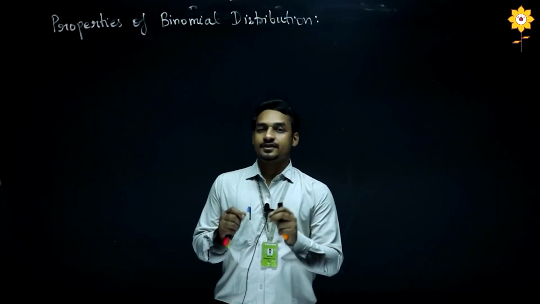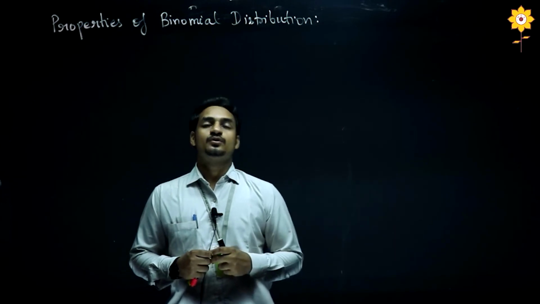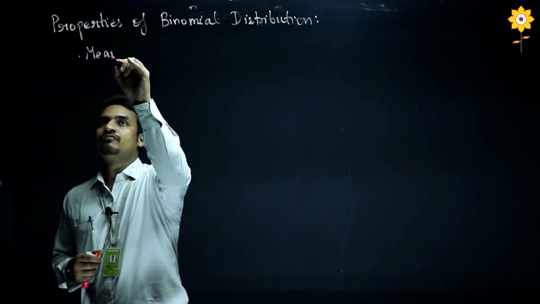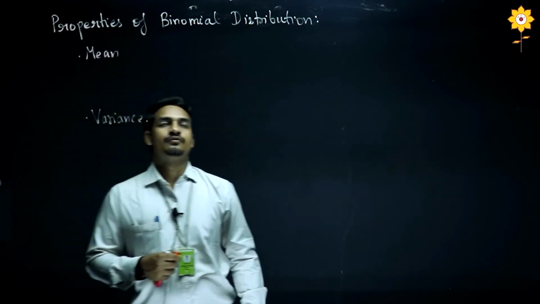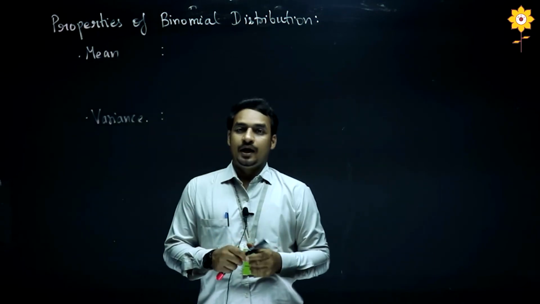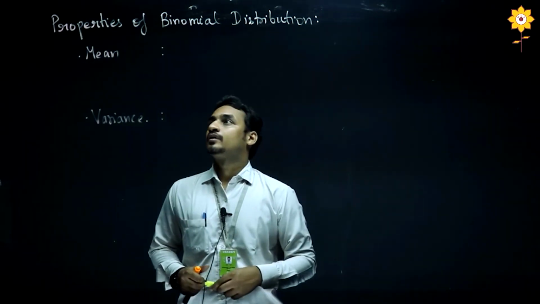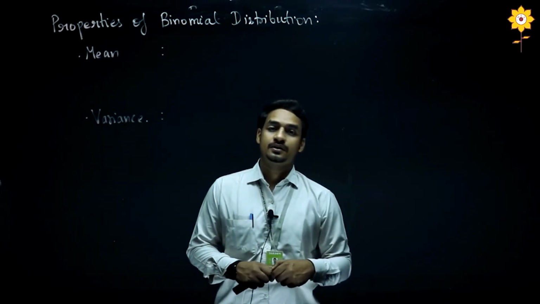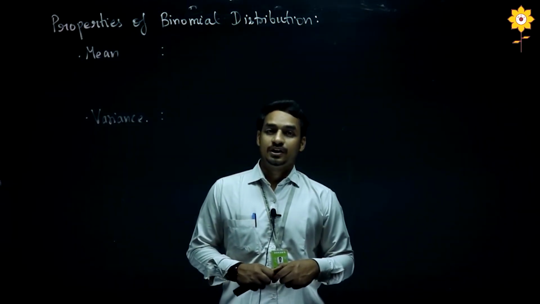Okay, now I will discuss the properties of the binomial distribution. Here I will discuss mean and variance. Suppose we have a binomial distribution with n trials, and suppose p is the probability of success in each trial.